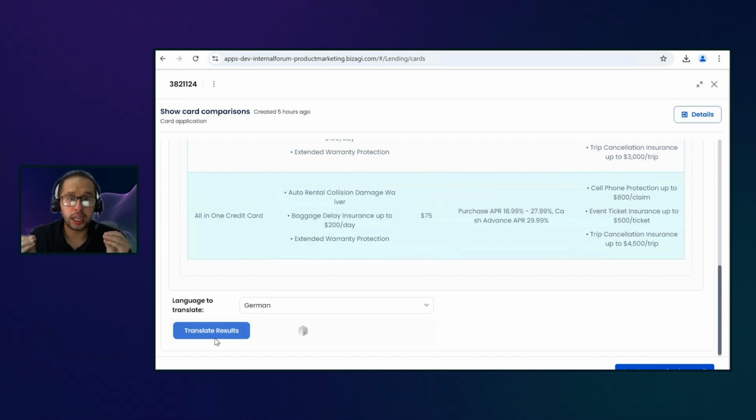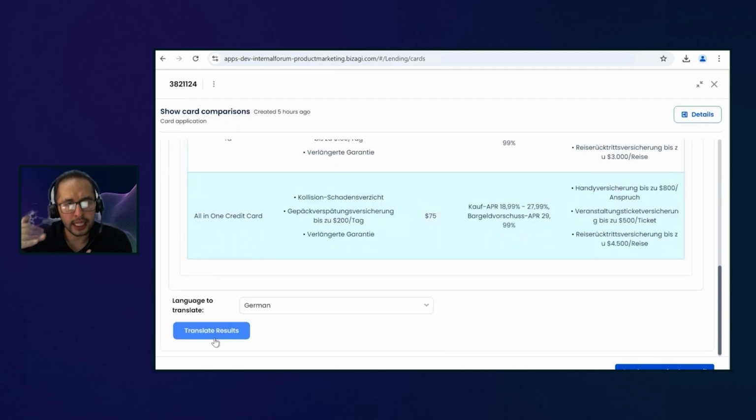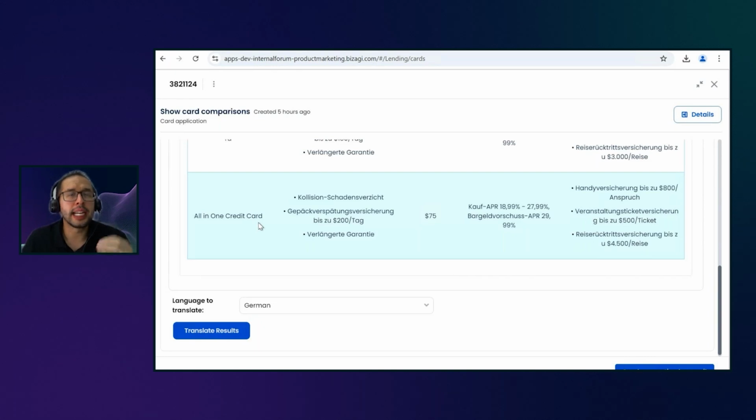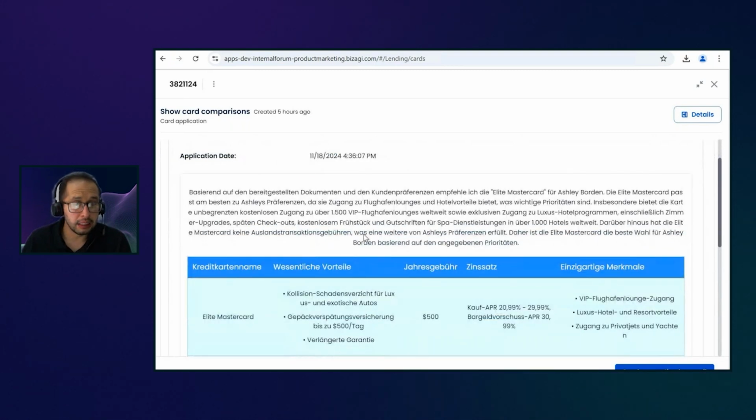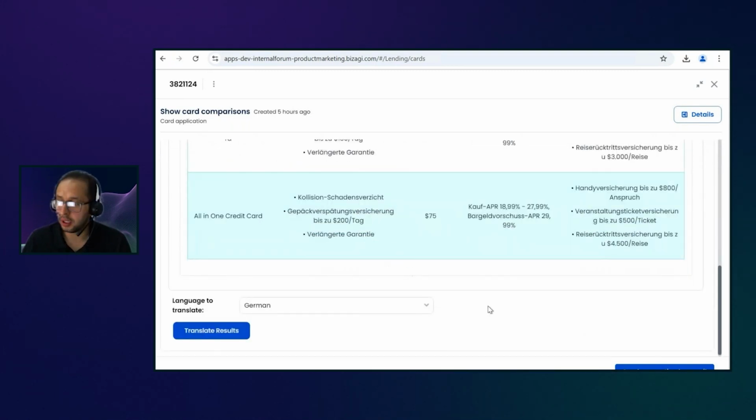So here, the agent is taking the suggestion, then the table with the summary of all the benefits from the credit card, and it is giving me back the same HTML, but now in a different language. So take a look that here, we now got all this information, all the elements, and we even got one final thing that we can do here, that is send the suggestion by email.